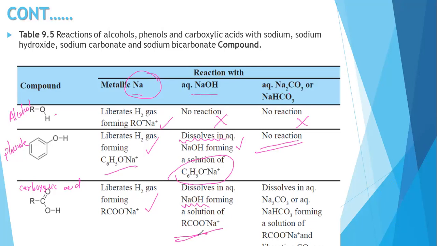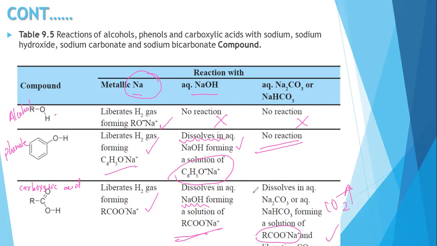And finally, when you use aqueous sodium carbonate or sodium bicarbonate, it dissolves, forming the carboxylate ion and liberating CO2 gas.